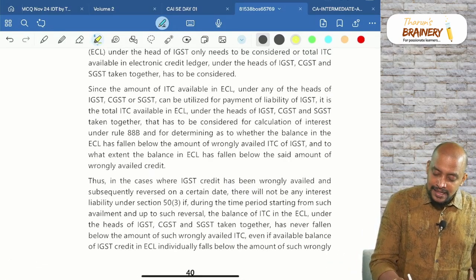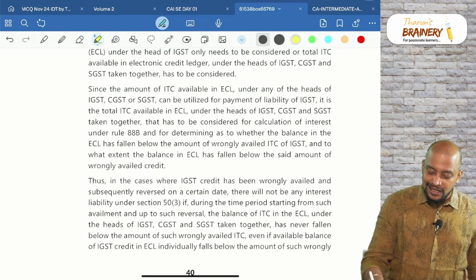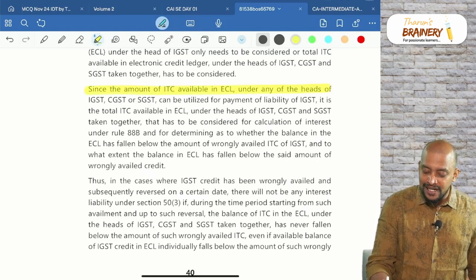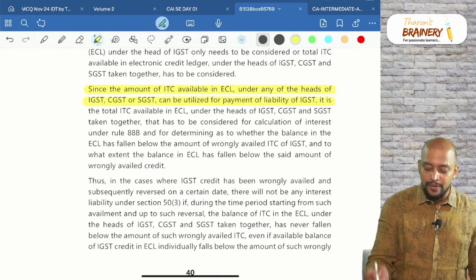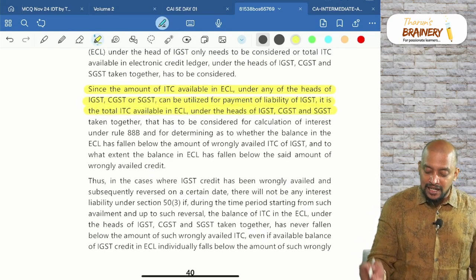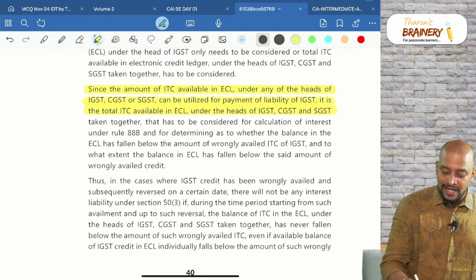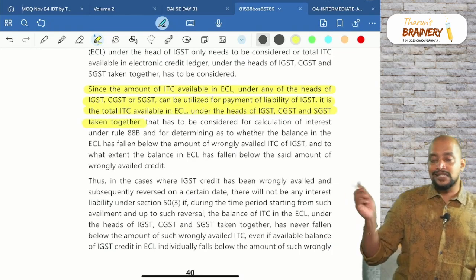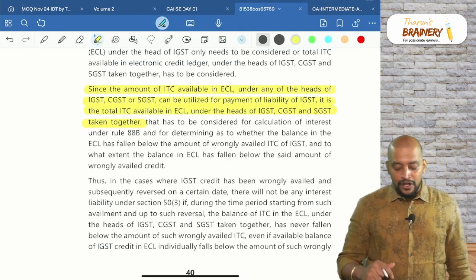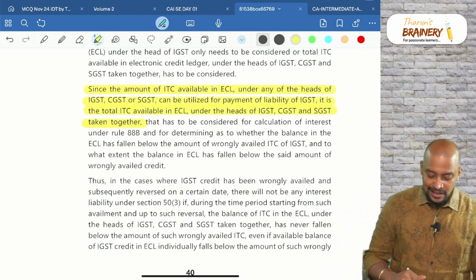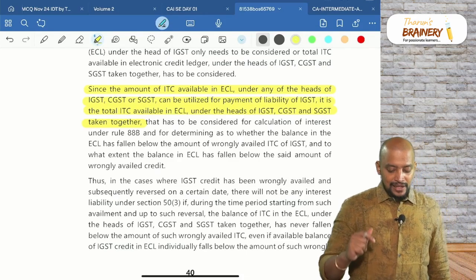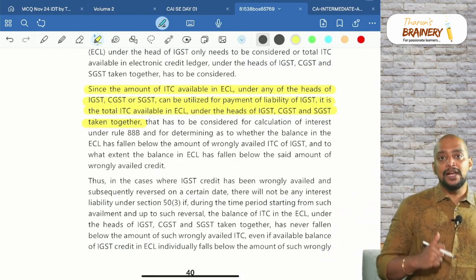So, since the amount of ITC available in the credit ledger under any of the heads can be utilized for payment of IGST, it is the total ITC available in the electronic credit ledger under the heads of CGST, SGST, IGST taken together that should be seen for the purpose of calculation of interest under Rule 88B. Let us try to understand this with the help of an illustration.